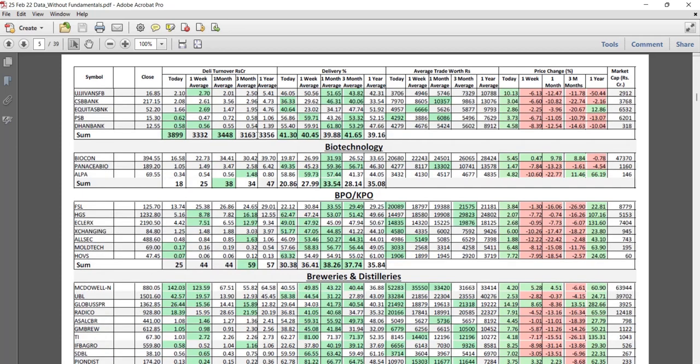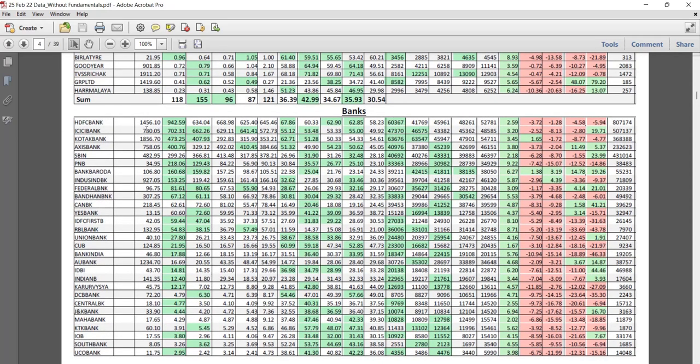This is one more example. On an average, 3,300 crore comes into banks, 36 banks, and now last day it is 3,899, and the delivery percentage has considerably increased from a 39% average to 41%. So we can assume that there is an improvement in demand for banking industry shares, and from here itself we can find out in which bank the improvement has happened.